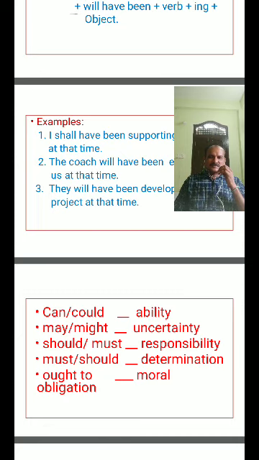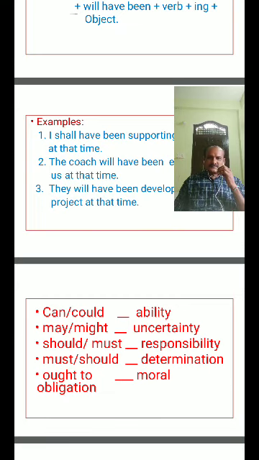Here we generally use two words: one is since, another one is for. We use since for a specific time, specific date or specific year. For uncertain or a period of time, we use for. Come to next, simple past: subject I, you, we, they, he, she, it plus V2 plus object.